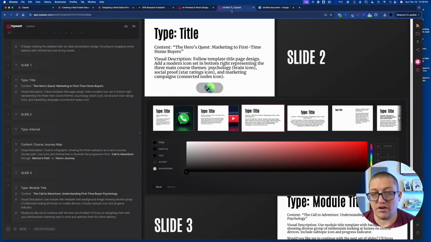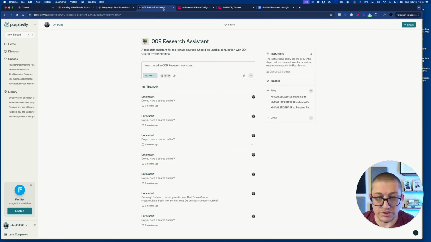Now, once you've done all that, of course, you need some research. So we're actually going to use our research assistant in a different AI platform called Perplexity. Let's just start by saying, let's start doing some research. One thing here is that if you have Perplexity Pro, you can choose what type of sources you want. You can search across the internet, you can find academic sources, or if you drop sources into your AI employee here, you can actually do that as well.